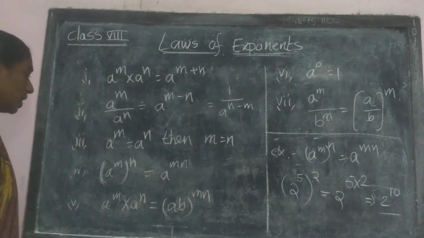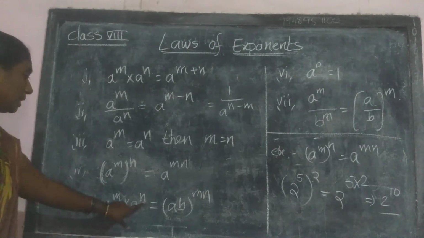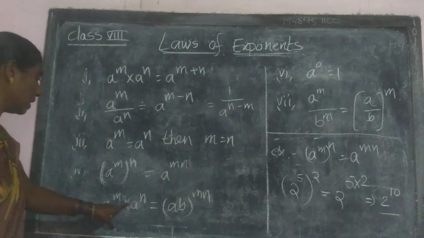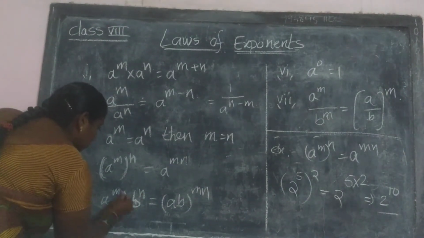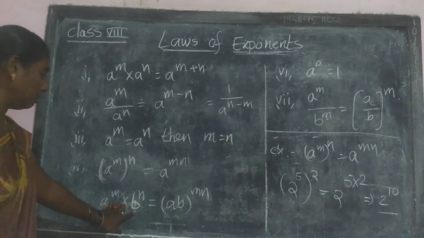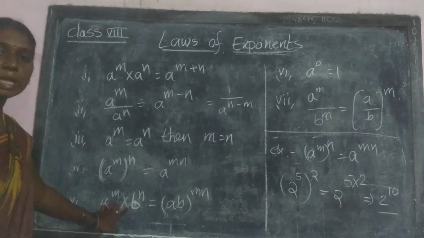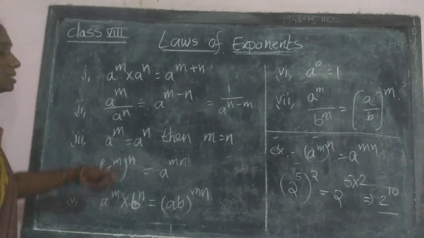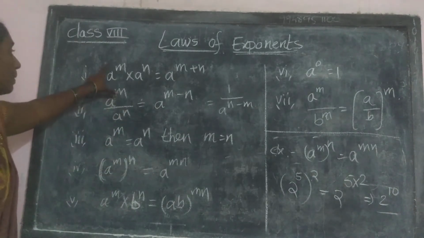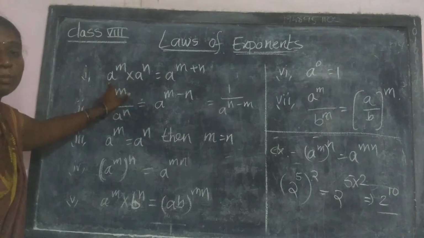Next, coming to the fifth one: a power m into b power n is equal to ab power mn. Observe once. In the first rule, a power m into a power n, both bases are same.